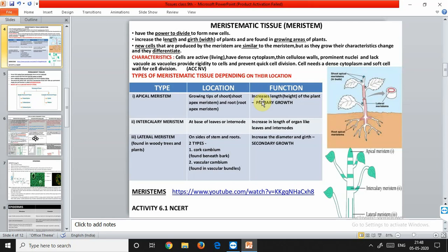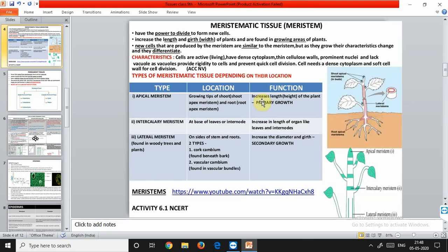The vacuoles are very much lesser in amount, or if the vacuoles are not present, then mostly the vacuoles are absent in these. Now, what is the occurrence? Where do they occur? Meristematic tissues are growth tissues and are found in the growing regions of the plant. According to the position, the plant meristems are apical, lateral, as well as intercalary.